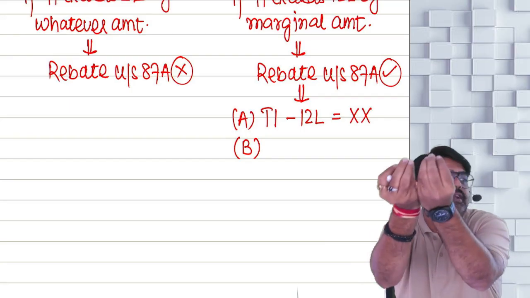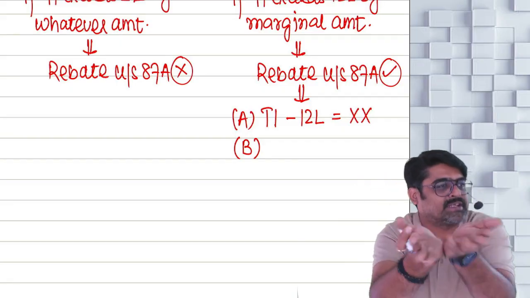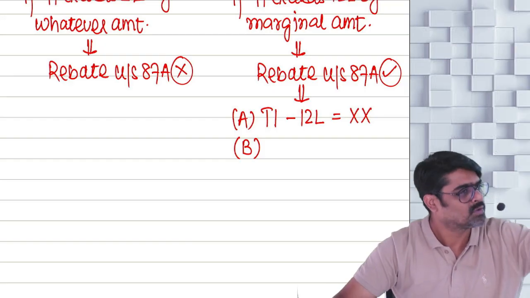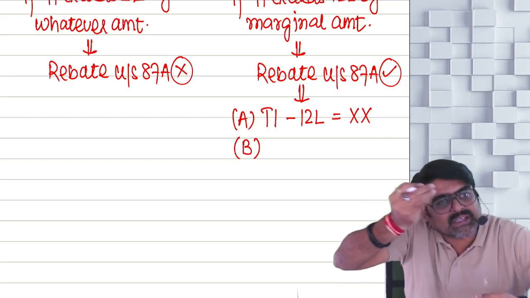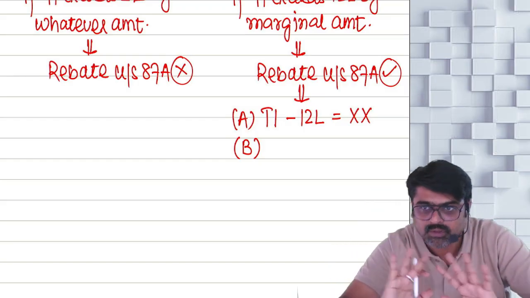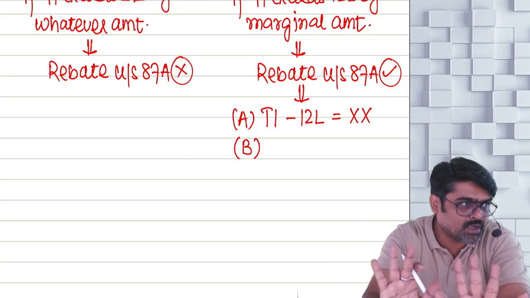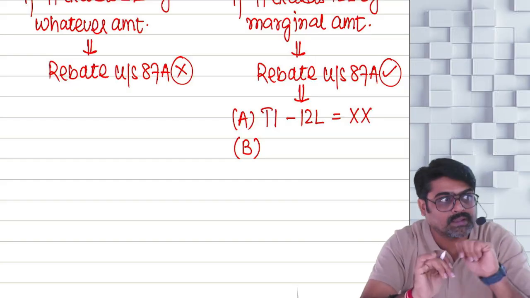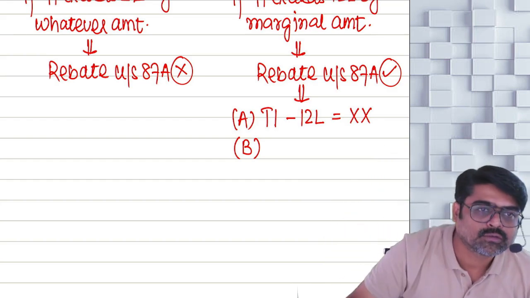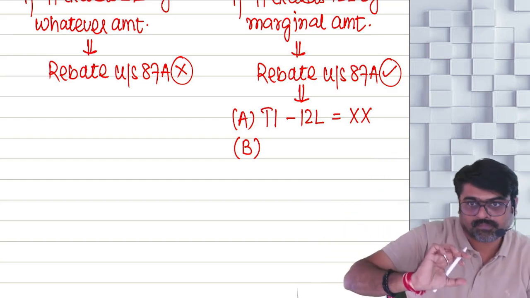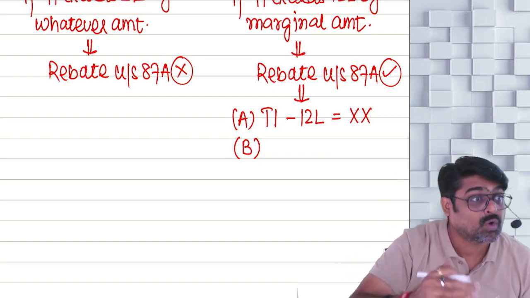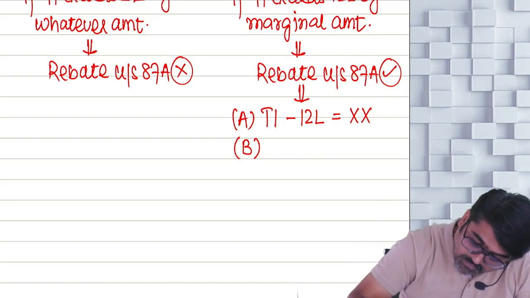Only a 10,000 increase in the total income, very marginal, and you will lose your rebate? Don't worry. Since there is a marginal increase of only 10,000, you will not lose your rebate. First check how much is the total income in excess of 12 lakhs. So total income minus 12 lakh, you will come to know that this much amount is excess over and above 12 lakh.